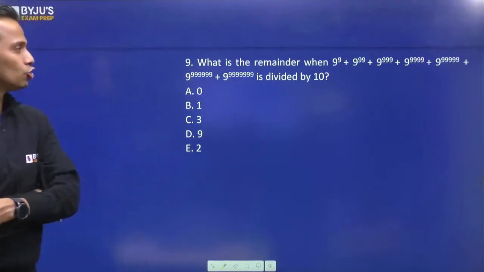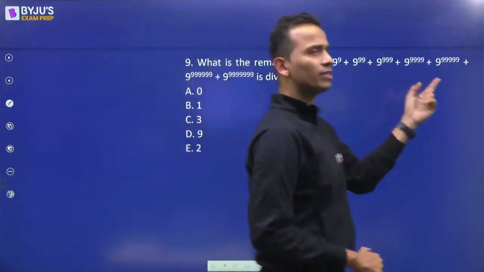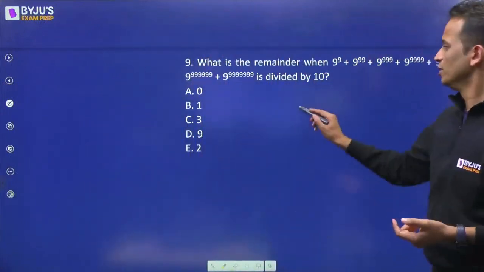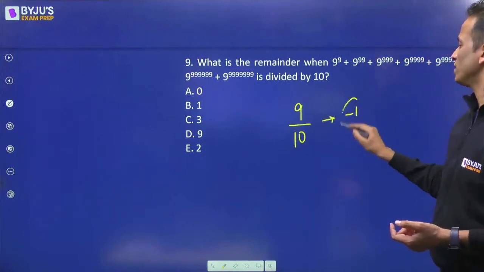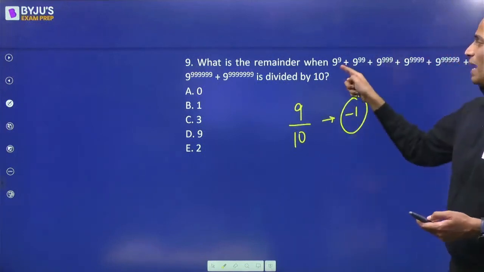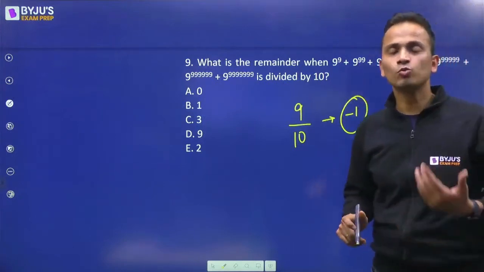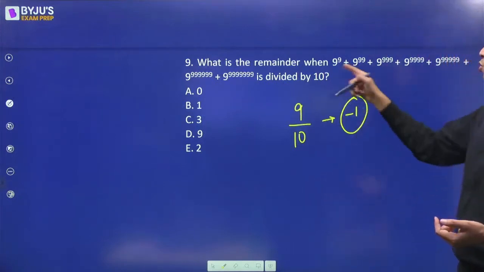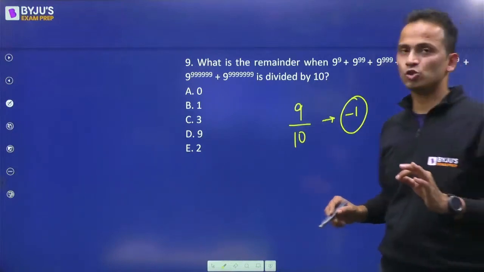Lovely. So two methods. Either divide by 10. Everywhere there will be a remainder of -1. So 9 when divided by 10, the remainder is -1. -1 raised to the power 9, -1 raised to the power 99, -1 raised to the power 999. So every term will give me a remainder of -1.